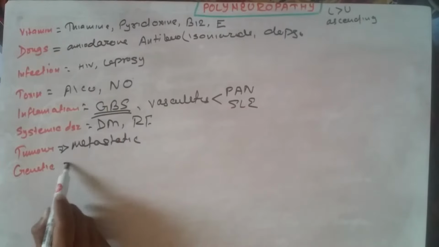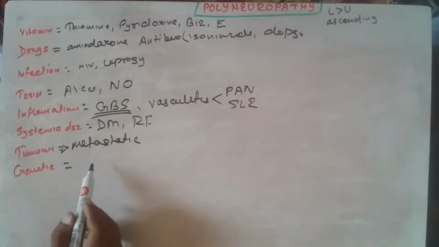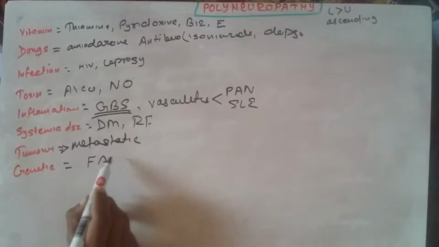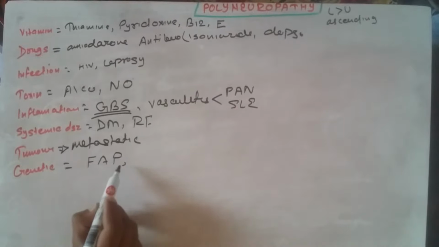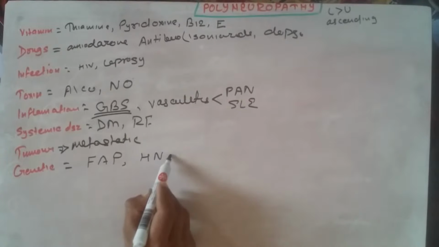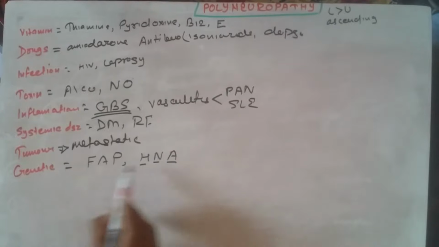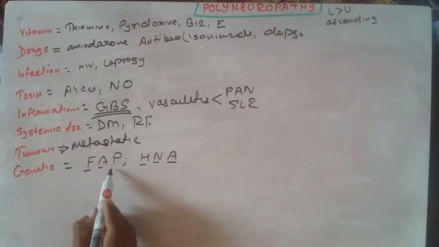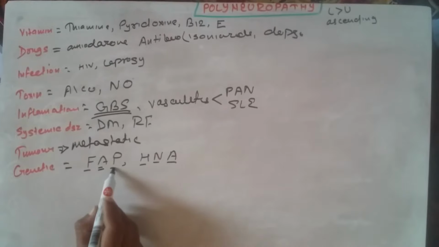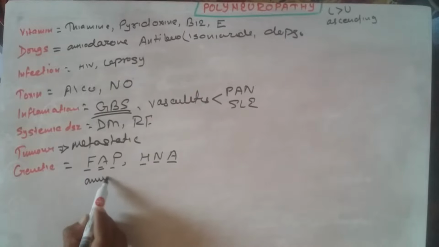Some of the genetic diseases can be Charcot-Marie-Tooth disease, familial amyloid polyneuropathy, or hereditary neuralgic amyotrophy. Another cause can be amyloidosis.